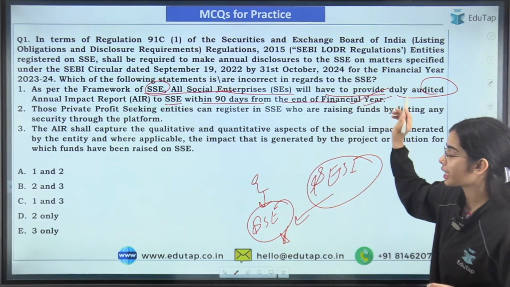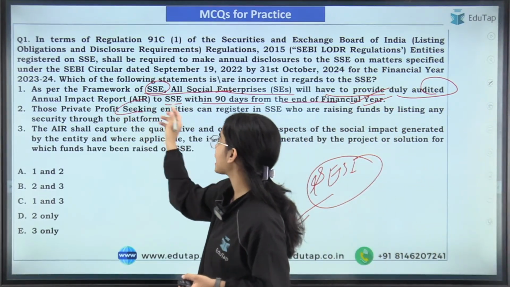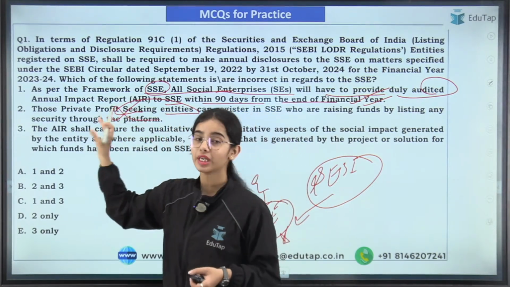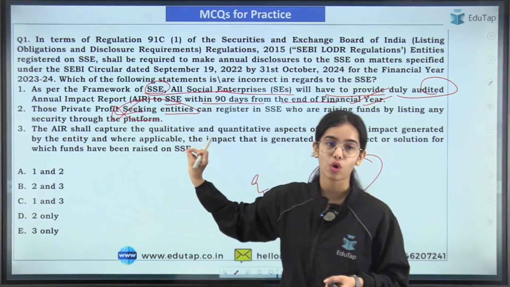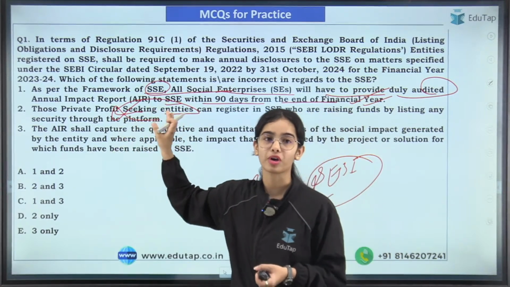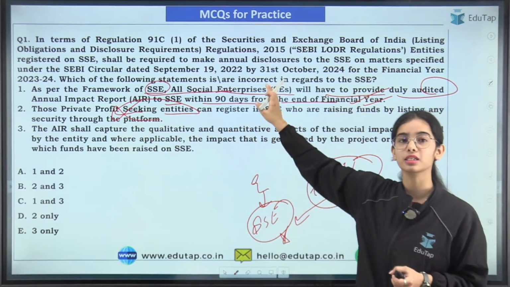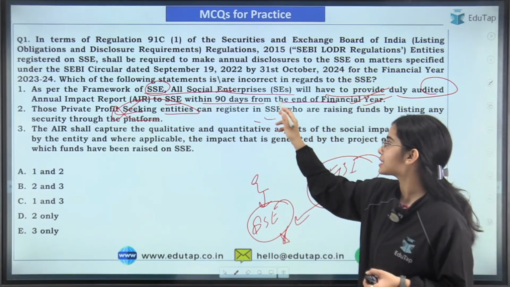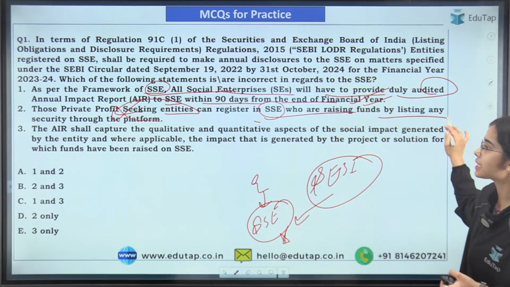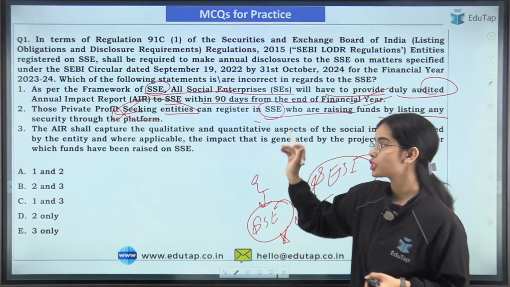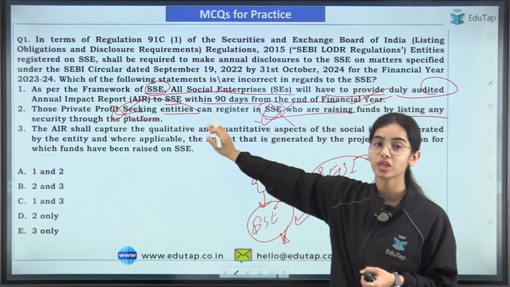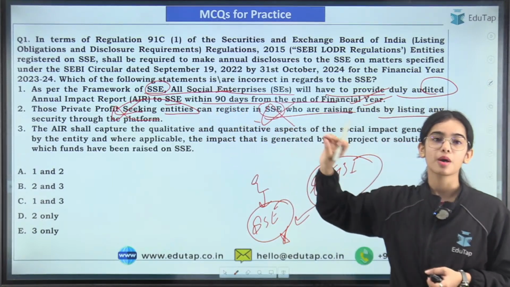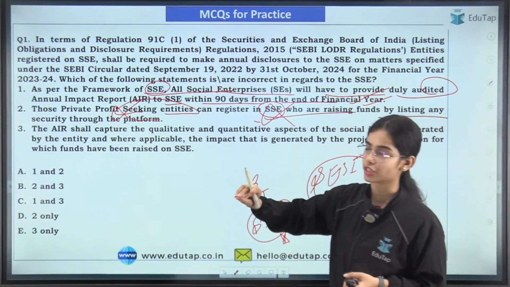Those private profit-seeking entities can be registered in the SSE? No, only the not-for-profit organizations can be registered in the SSE, those who are raising funds by listing any security through the platform. So this statement becomes wrong because it is not for the private profit organizations but for the not-for-profit organizations.